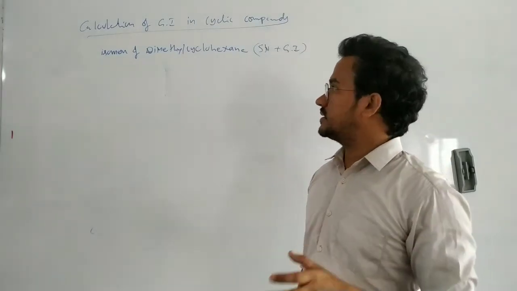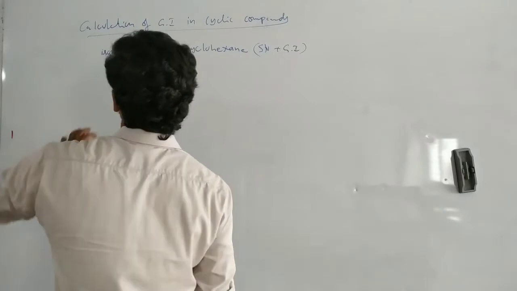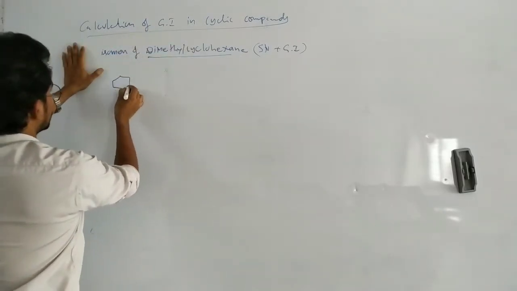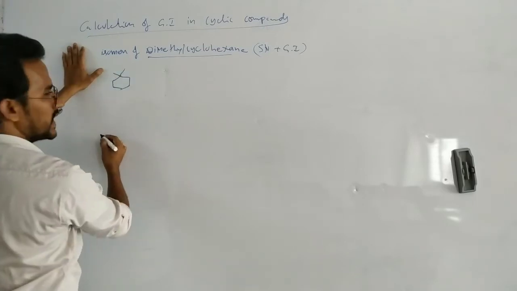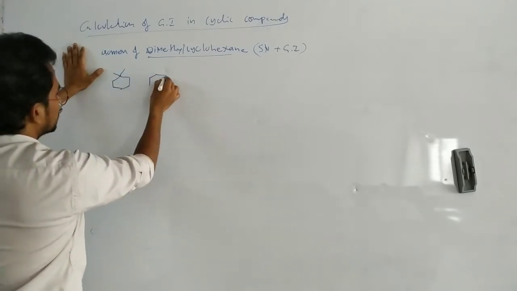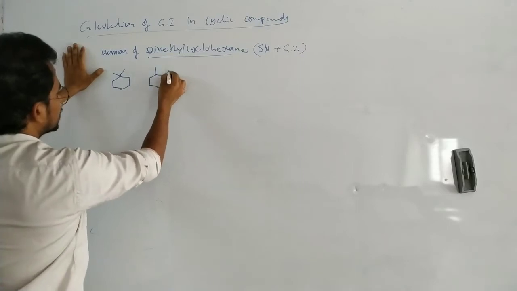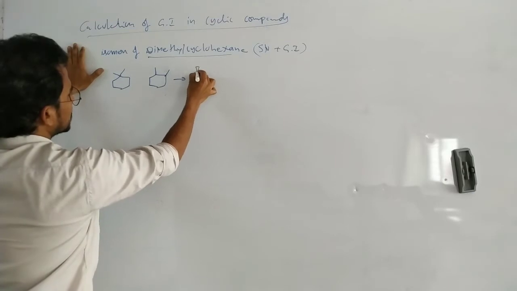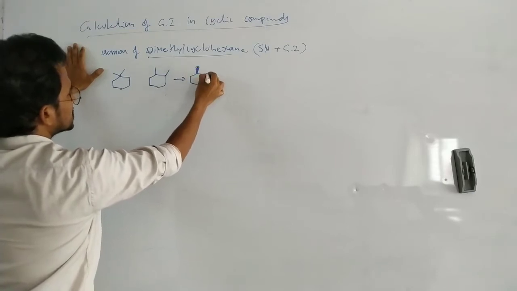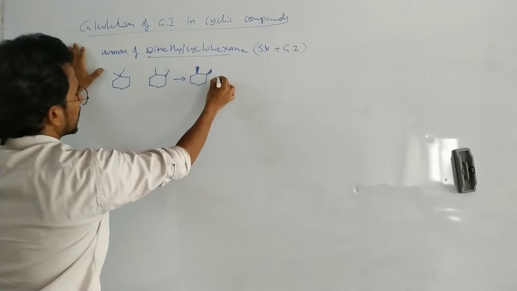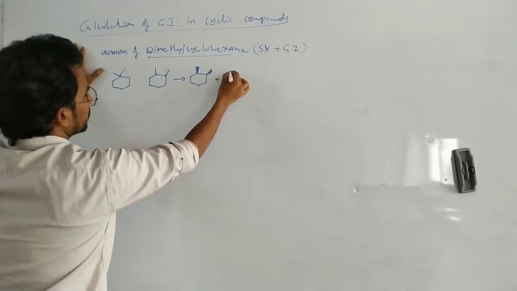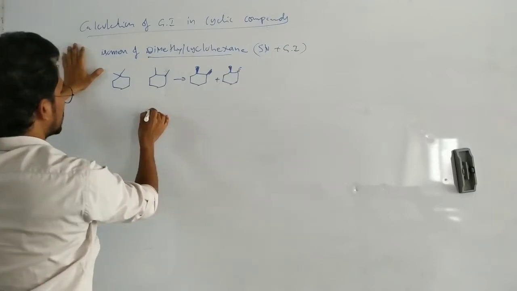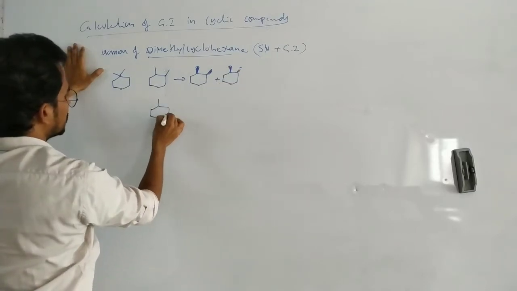So how to calculate the isomers for the dimethyl cyclohexane? This dimethyl cyclohexane, that is one more dimethyl cyclohexane, and next this one, 1,2-dimethyl cyclohexane. This 1,2-dimethyl cyclohexane may exist in cis form and trans form. Okay, that's it. Cis form or trans form. And next 1,3-dimethyl cyclohexane.